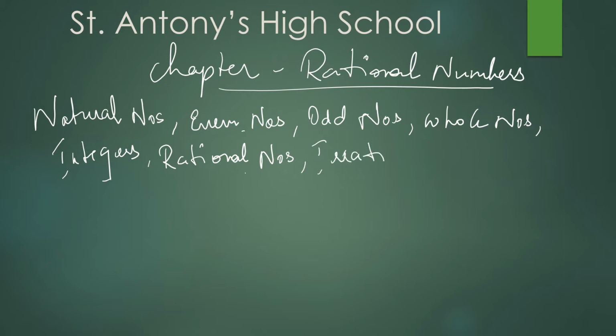Repeat all of you once again. What are those? Natural numbers, even numbers, odd numbers, whole numbers, integers, rational numbers, irrational numbers, and real numbers. Along with this, we are supposed to learn addition, subtraction, division, and multiplication.